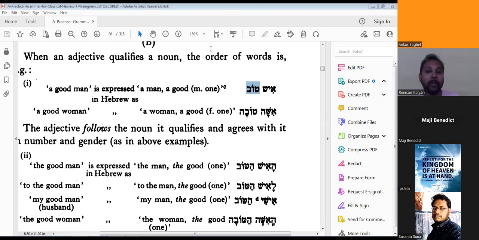So ish tov is a literal translation. Ish means a man, tov means good. So the literal translation becomes like this: a man, a good. But in English that is not a phrase. To make a phrase in English, we need to say a good man. So no need to use a good, a man. It is a good man.